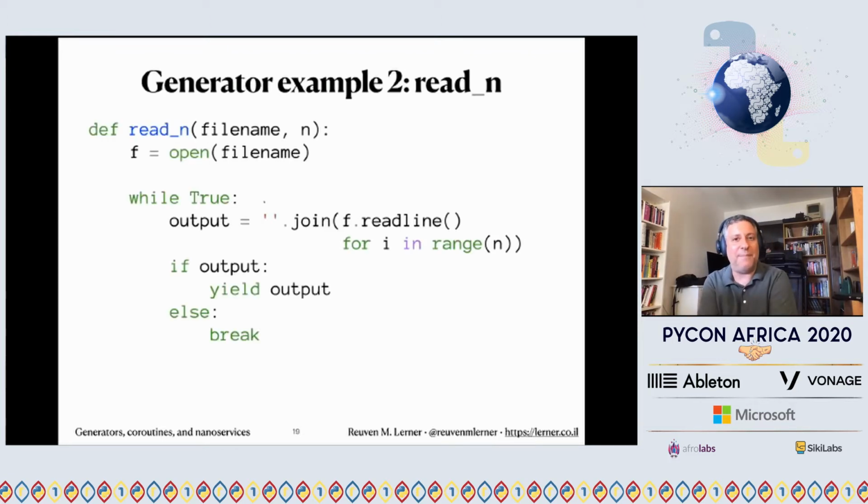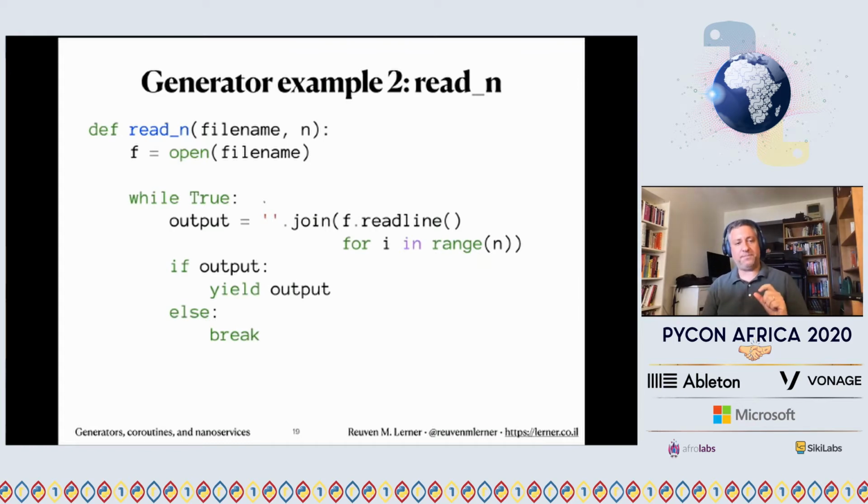What about another example? Here's something I like to play with called read n. Normally, if I iterate over a file, I'm going to get the elements or the lines one at a time. Each time I iterate over the file, I'm going to get the next line and the next line, the next line, up to and including the next new line. Here, though, I'm saying, maybe I don't want to get one line at a time. Maybe I want to get n lines at a time. Maybe I'm dealing with a file that is configured in a certain way where it would be really nice to get chunks of like 3 lines or something at a time.